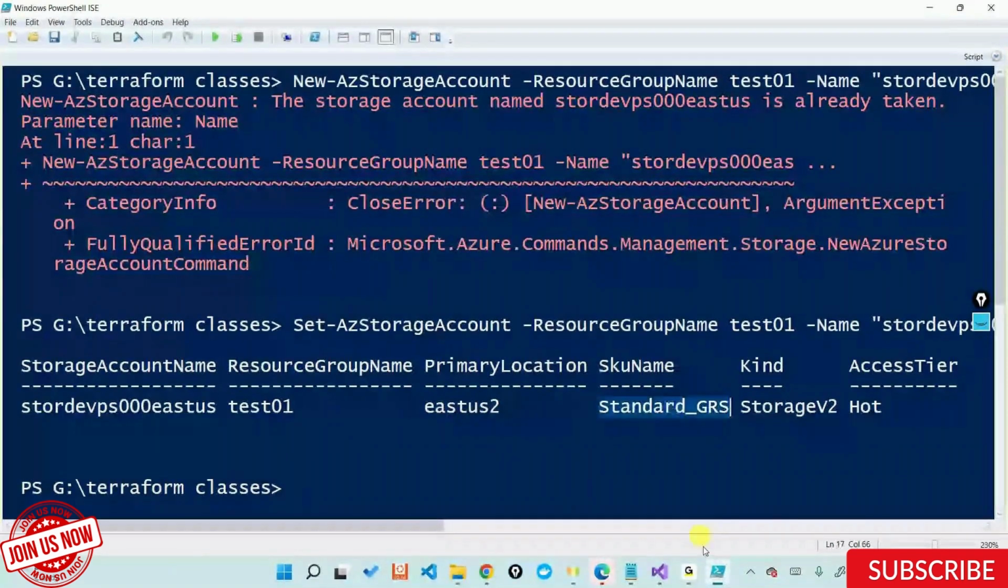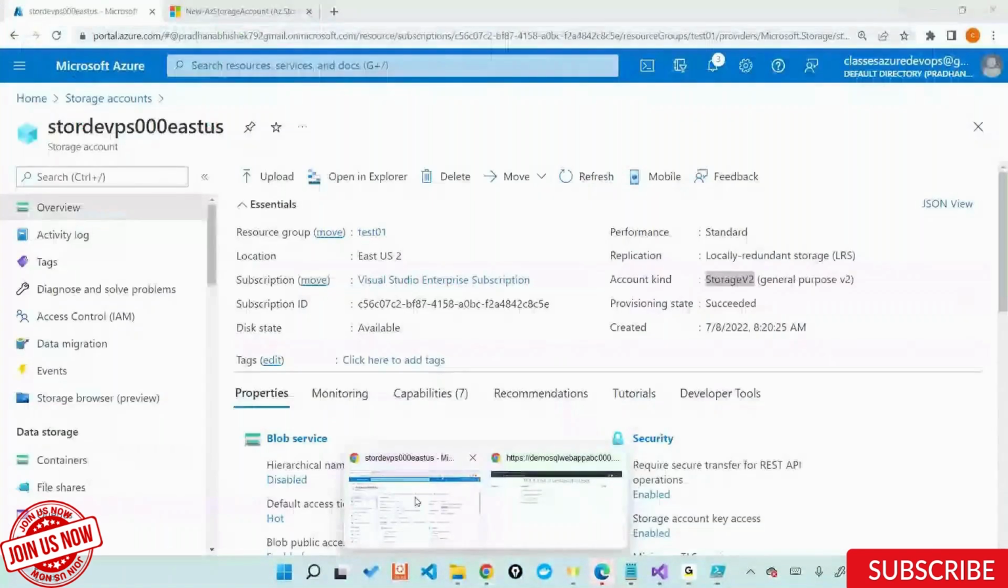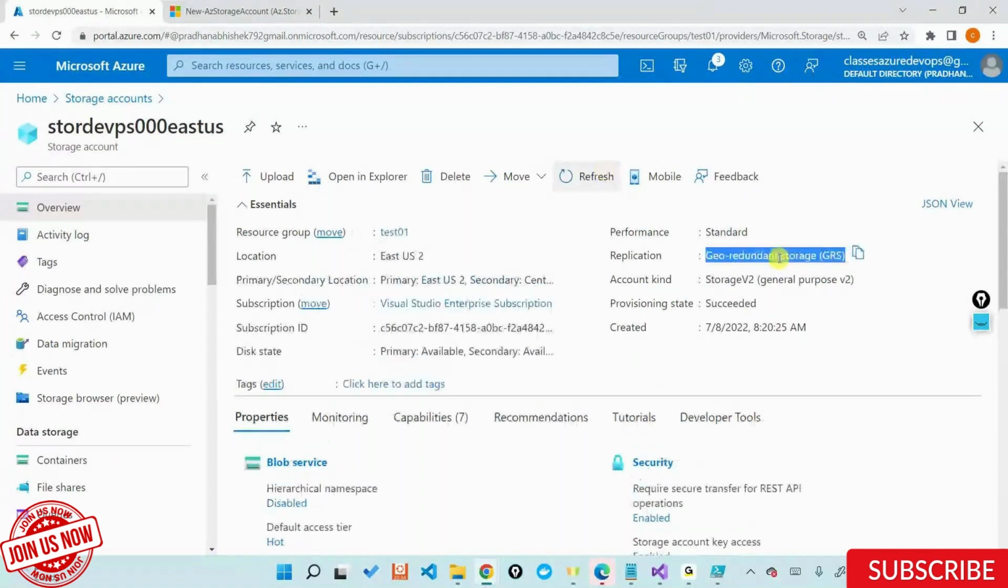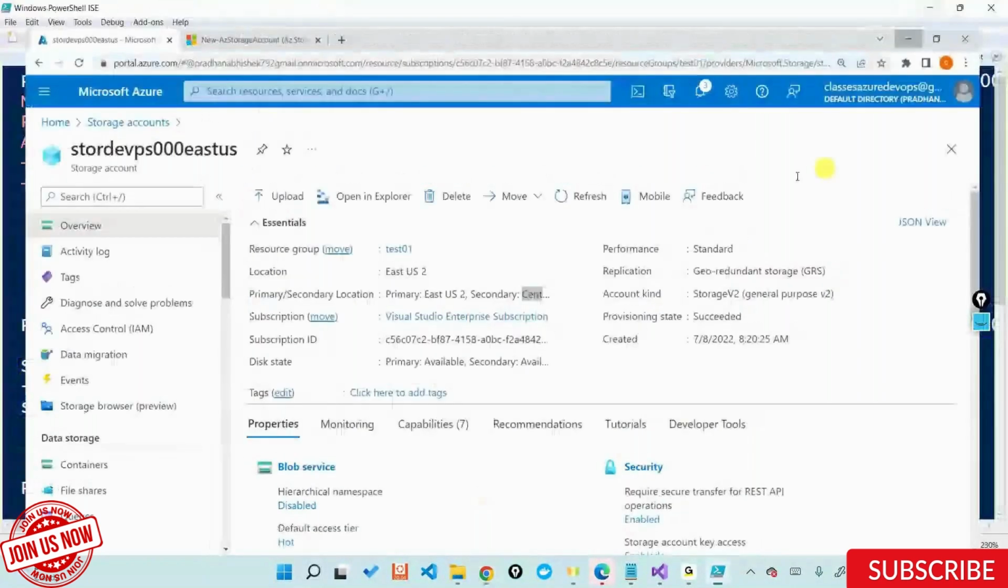Standard GRS. Let's go to the portal, and the portal still says standard LRS. It still is showing that this is LRS out here even if I set this out. Just do a quick refresh. GRS. Now I have a primary location called ECS2 and I have a secondary location called Central US out here. So this is what I can use my set command for.